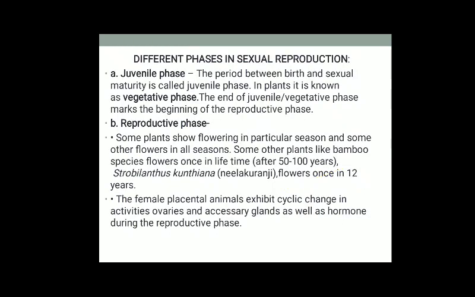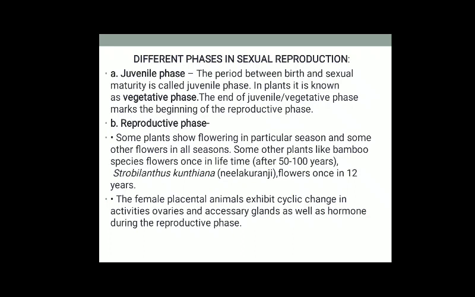Next, different phases in sexual reproduction. In sexual reproduction, we have mainly three phases: the juvenile phase, the reproductive phase, and the senescent phase. The period between birth and sexual maturity is known as the juvenile phase. In plants, it is known as the vegetative phase. Then the reproductive phase.